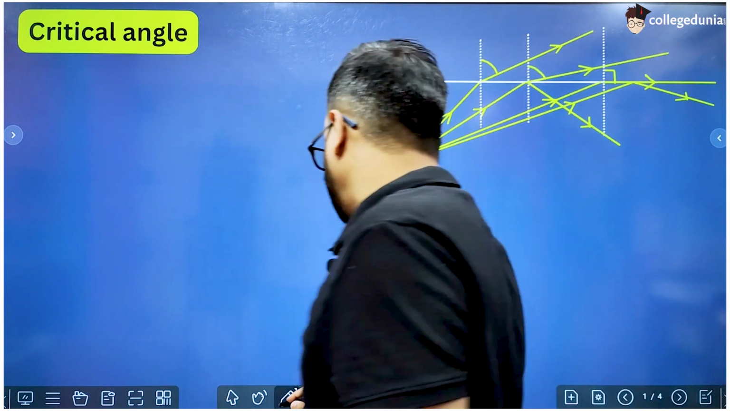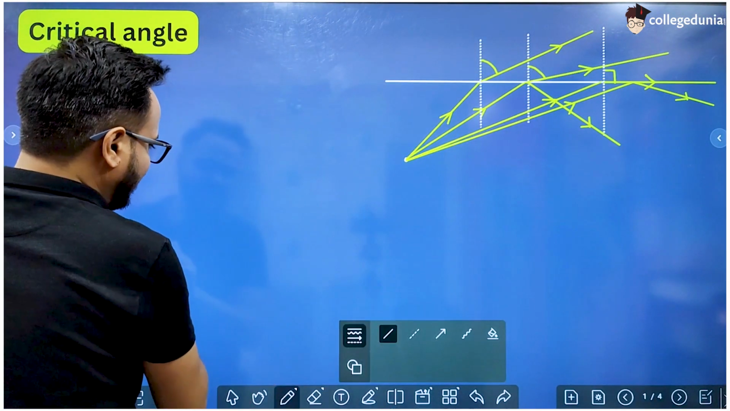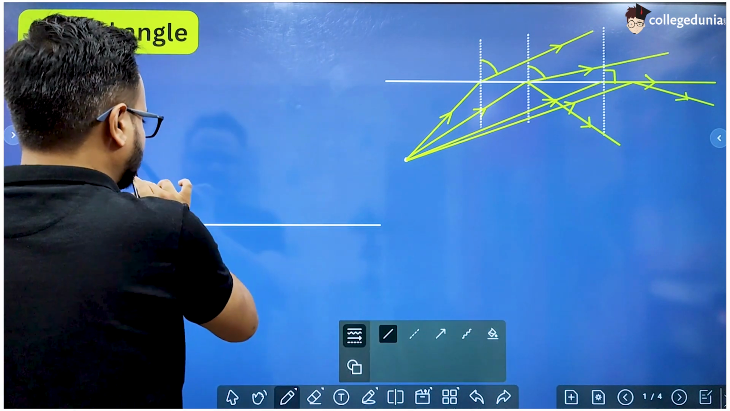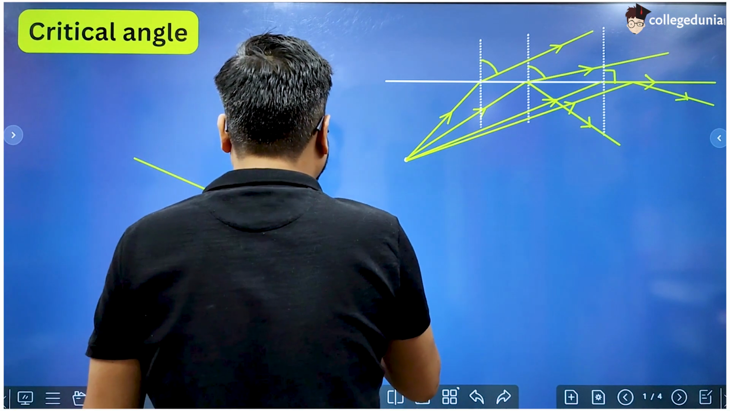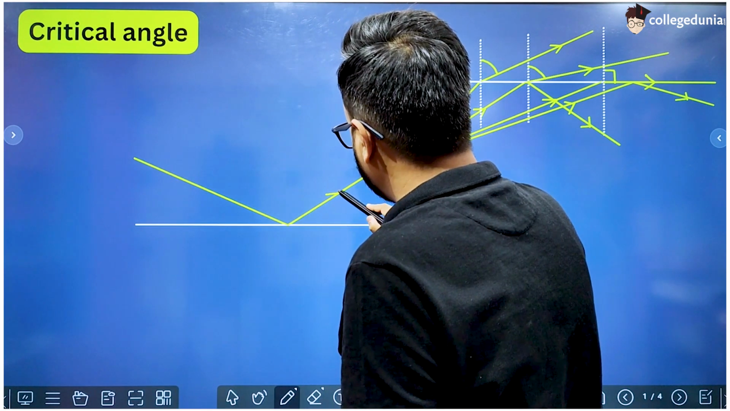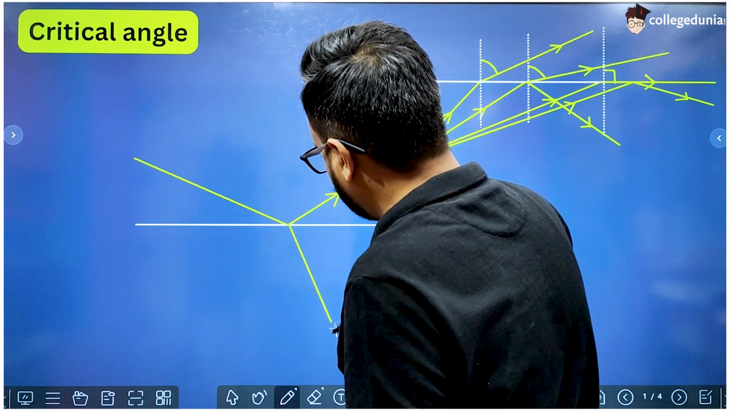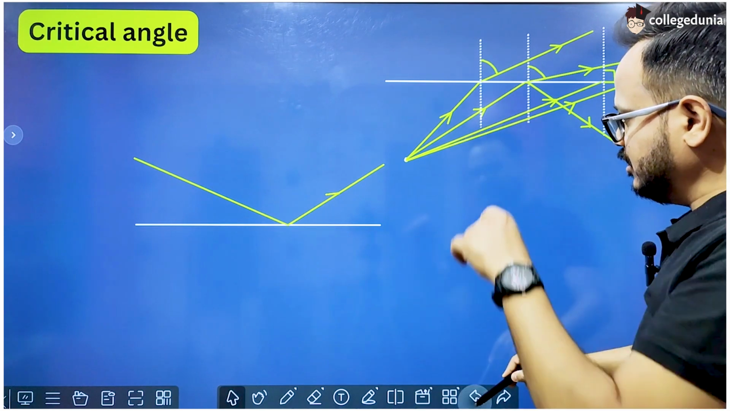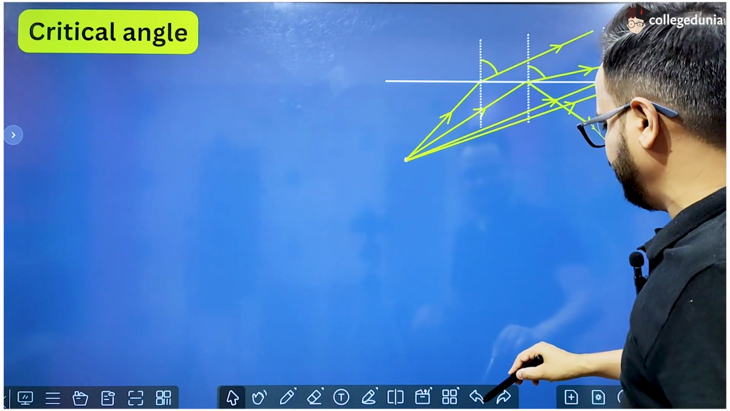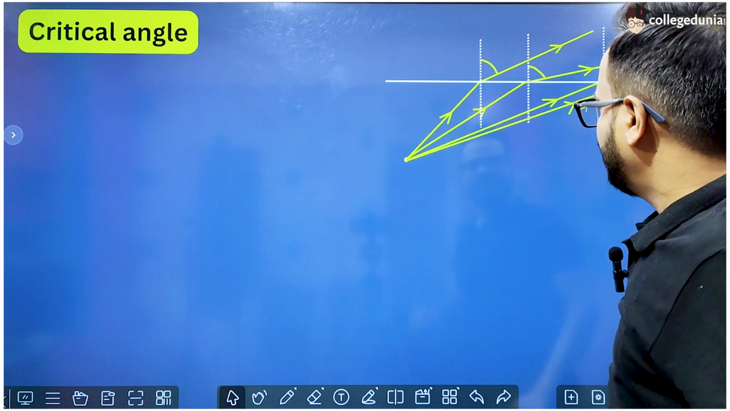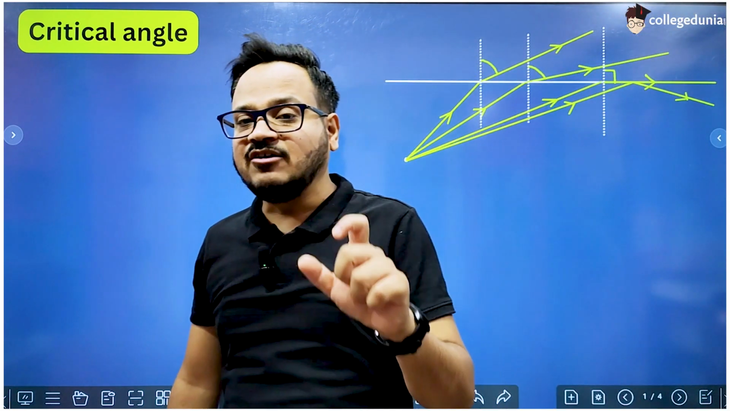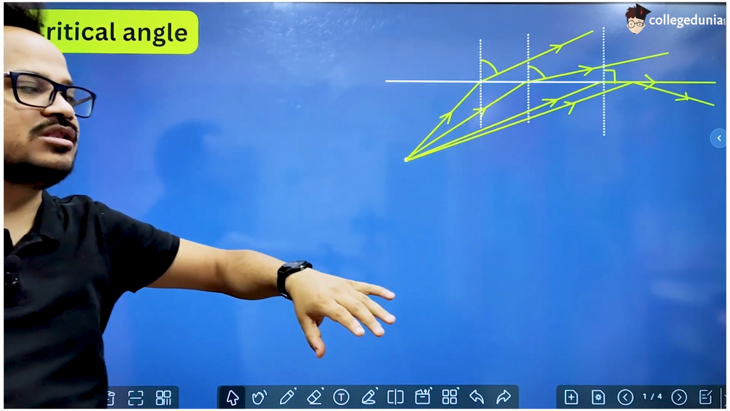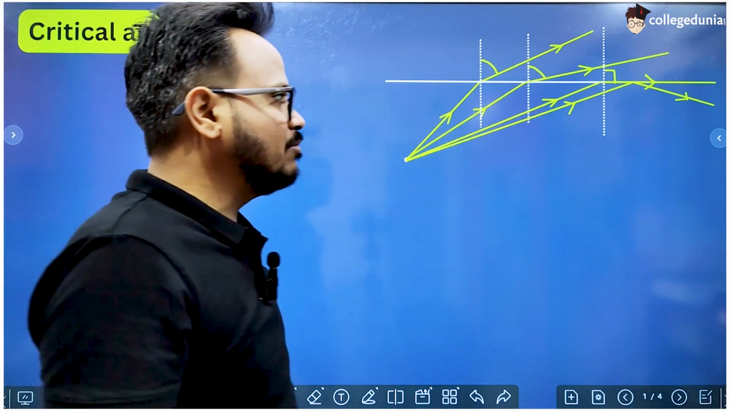So when a light ray hits a surface, it gets split into two parts. One part gets reflected and the other part gets refracted, right? So in this case we have shown only the refracted rays. Now what is the difference between reflection and refraction? Refraction means the light is going into the other medium, and reflection means the light comes back into the same medium.